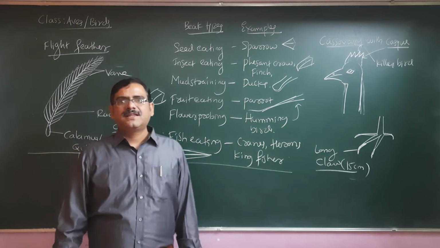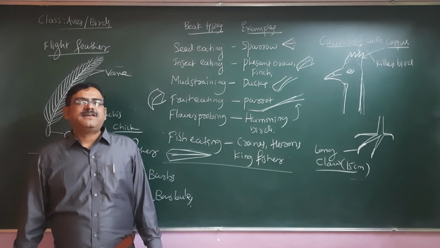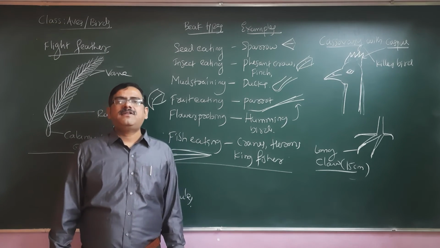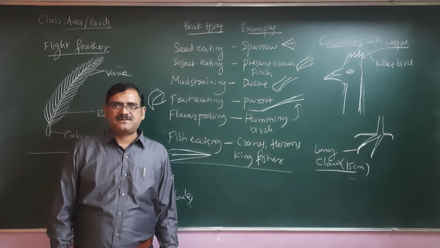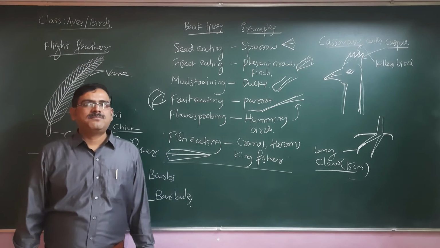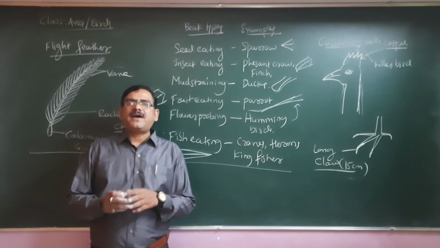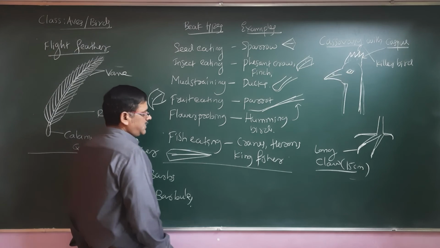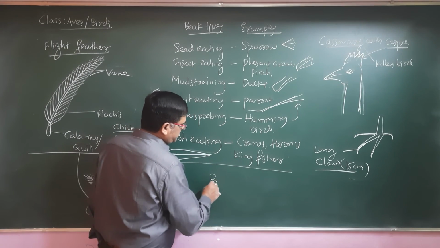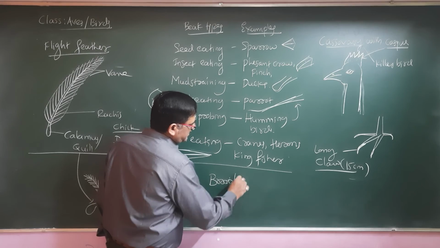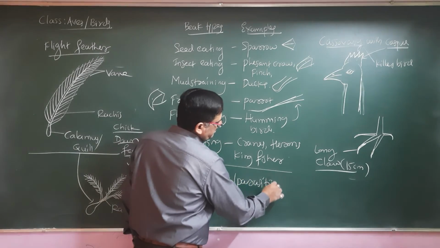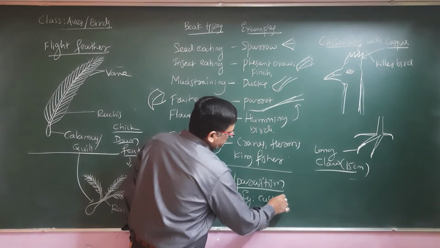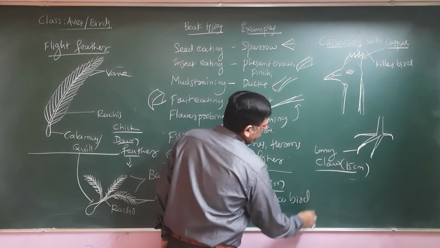Birds are very clever. Some of the birds are, we can say, lazy birds also, yes, they don't want to incubate their own egg. They will lay their egg in some other bird's nest. The best example, we call it brood parasitism. This brood parasitism is exhibited by the cuckoo bird or koel bird. One more important thing you need to remember. Brood parasite means what? Brood parasitism. Example, cuckoo bird, or we call it a koel.